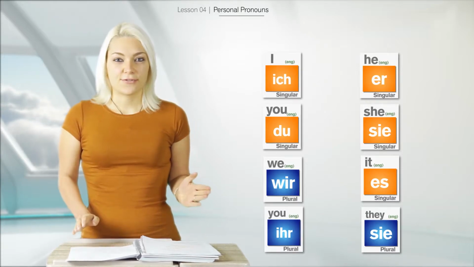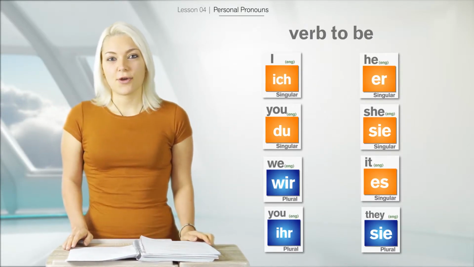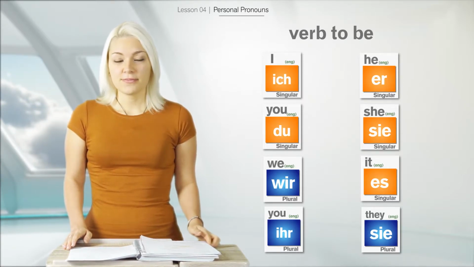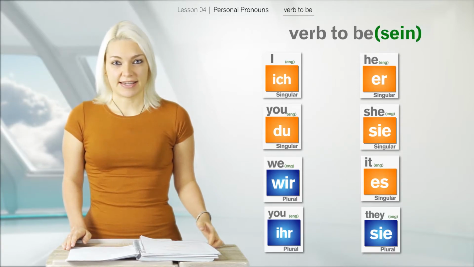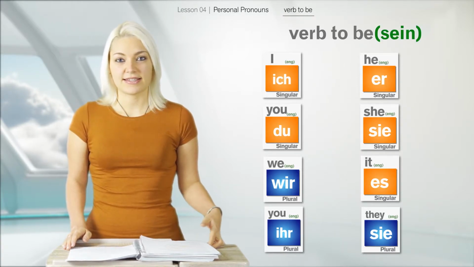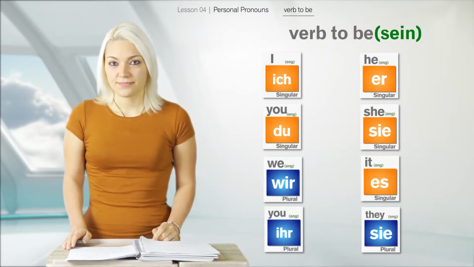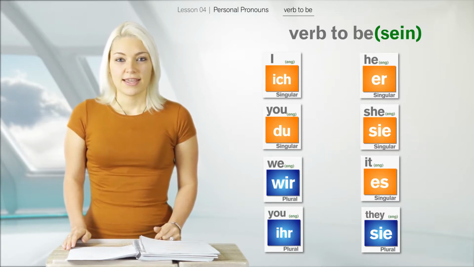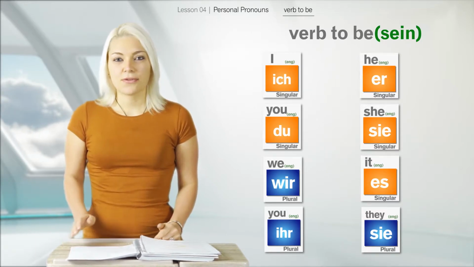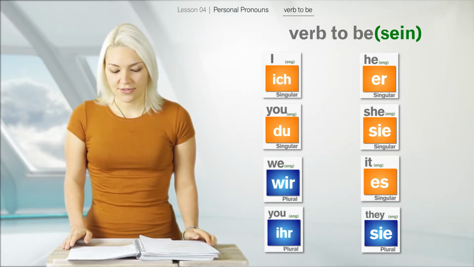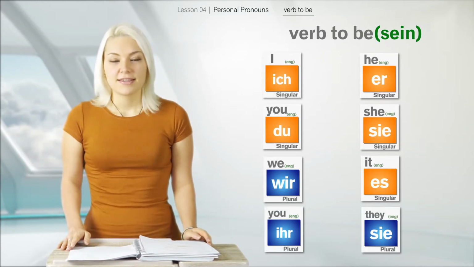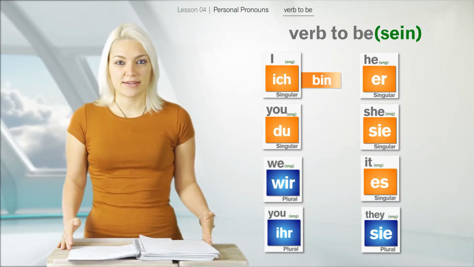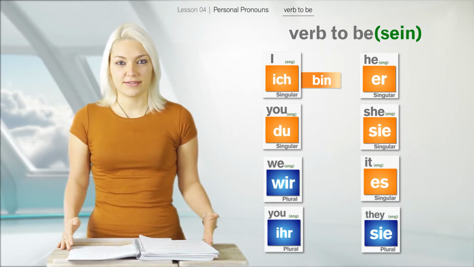Okay, let's add a verb to these pronouns. The verb to be. In German, in the infinitive form, the verb to be is sein. To be, sein. Okay. In German, we conjugate every verb. In English, you don't really, but with the verb to be, you also conjugate, so this will be familiar for you. So we have I am, ich bin.